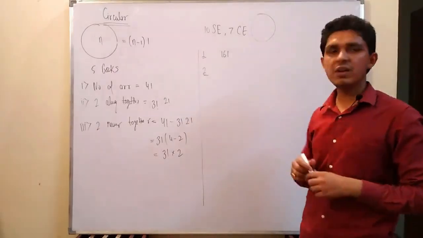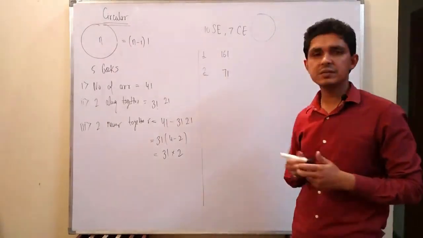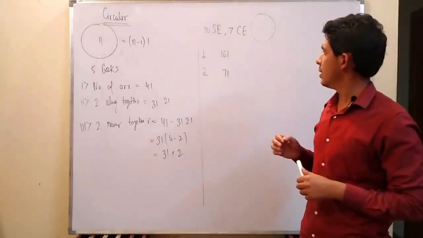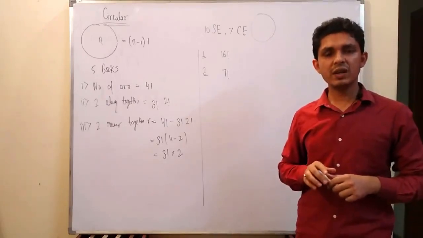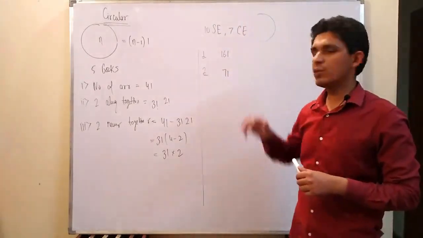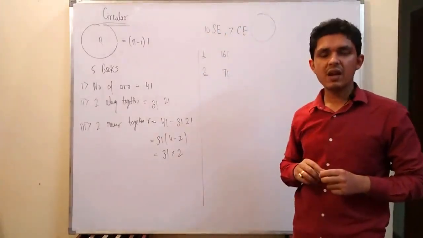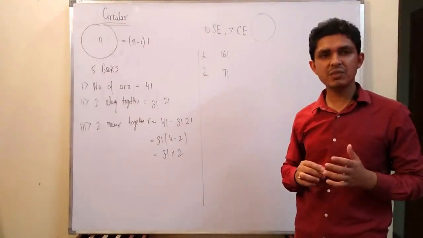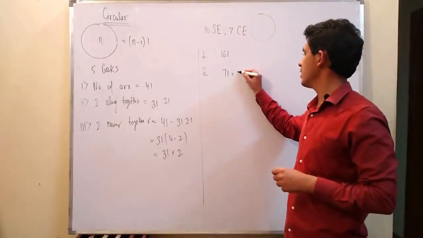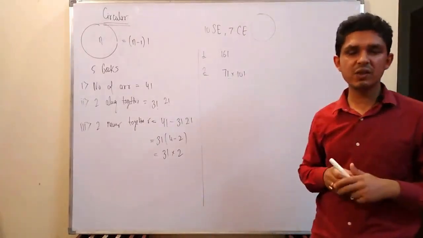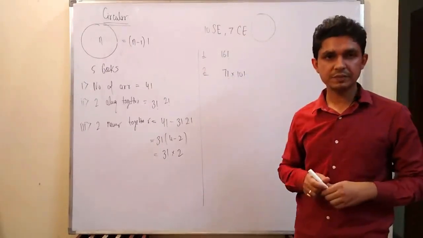The total number of civil engineers is 7, so they can be arranged in 7 factorial ways. Along with the 10 software engineers, we have to arrange this one group of 7 civil engineers, so that is 10 plus 1, that is 11. In how many ways can 11 objects be arranged in a circle? This will be simply (11 minus 1) factorial, that is 10 factorial. So the final answer will be 7 factorial multiplied by 10 factorial.